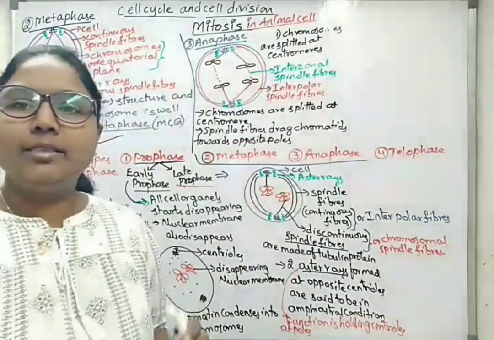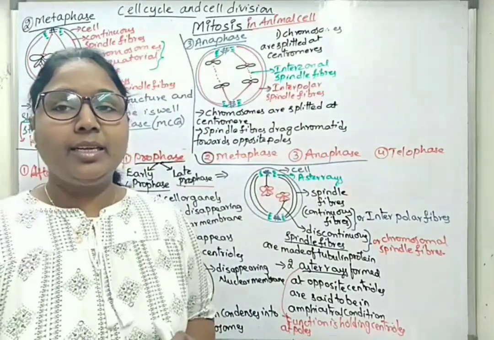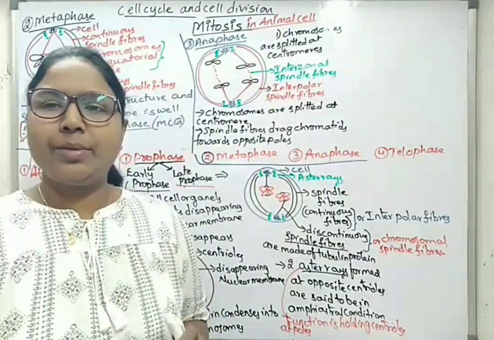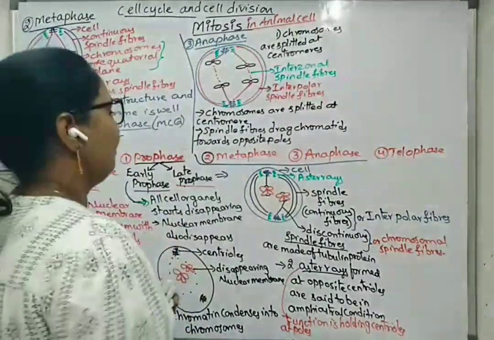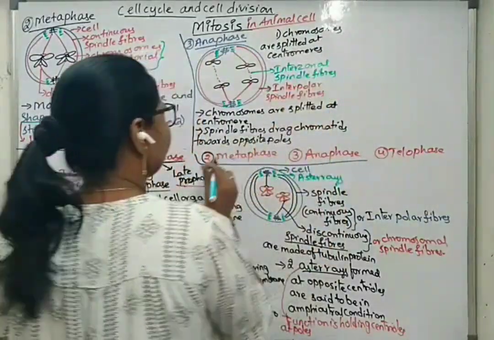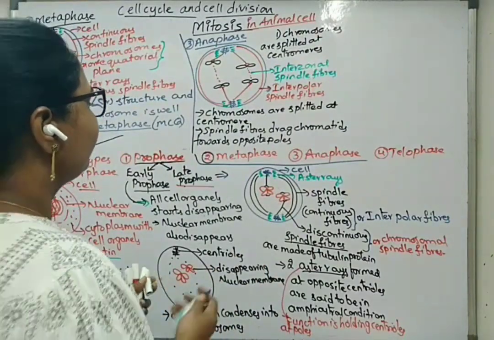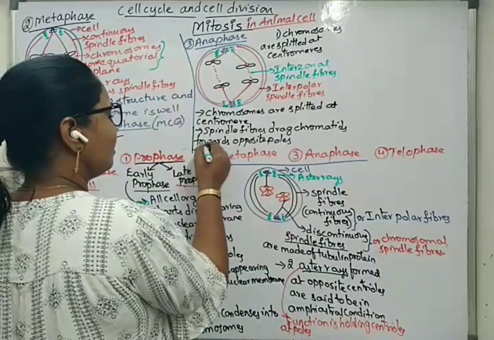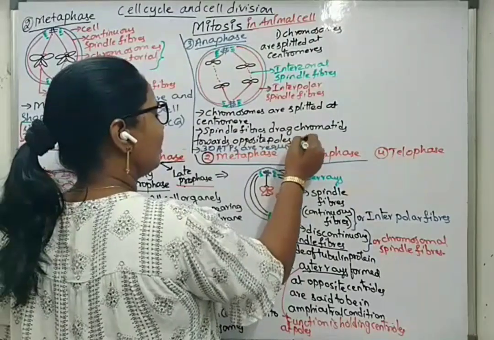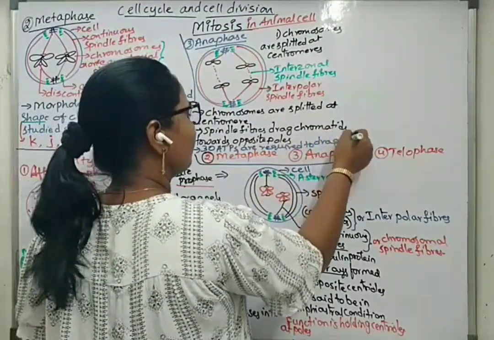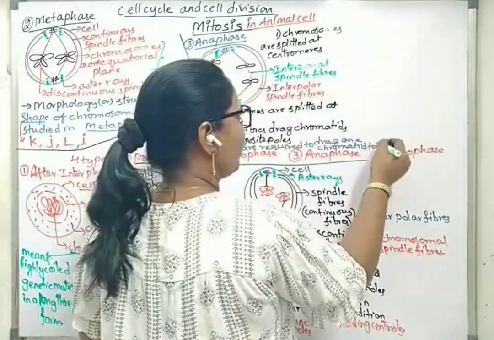Now, one more point. For dragging of one chromosome towards opposite poles, approximately 30 ATPs are required. So where to write that point? 30 ATPs are required to drag one chromatid to opposite poles.